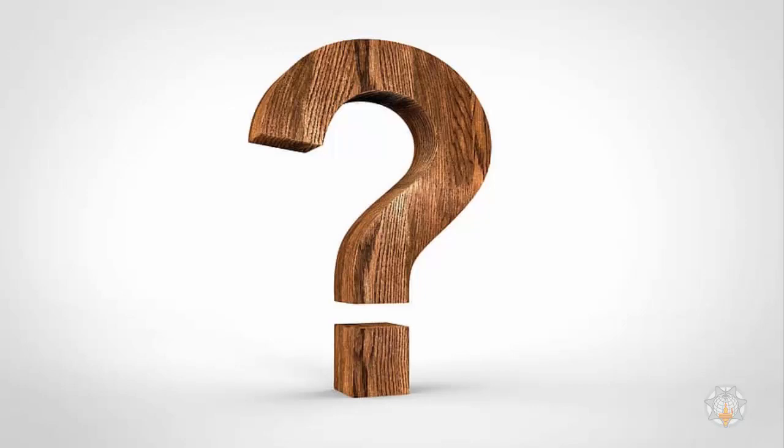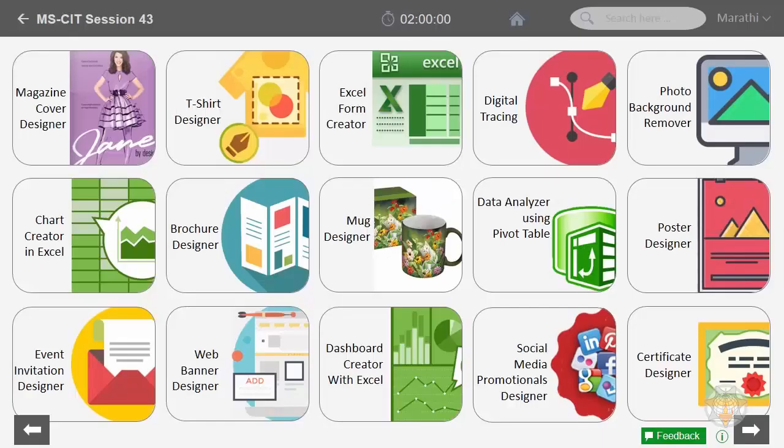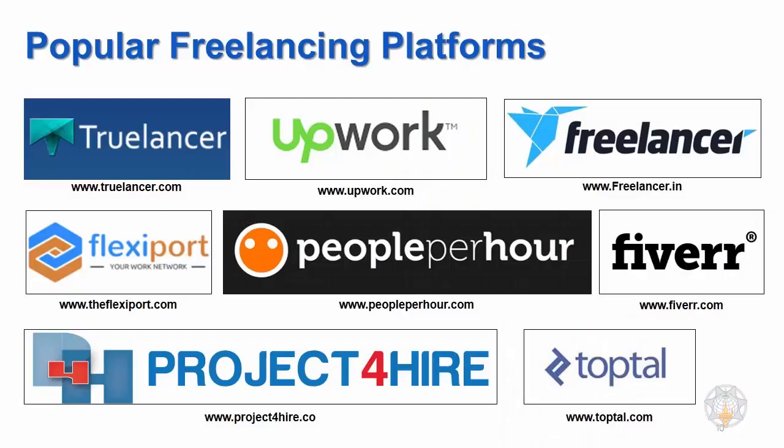You're wondering how do I seek information about so many work opportunities in so many different fields? Well, don't you worry. You will get this information through various electives in MSc IT. So when you see a screen like this in front of you in the course, you choose the elective you want from the available ones, and it will give you information about that work opportunity. You will also be informed about various freelancing websites where such work opportunities are available. You will also find out the skills that you require for these work opportunities and how to get a job like this by actually going to a freelancing site.